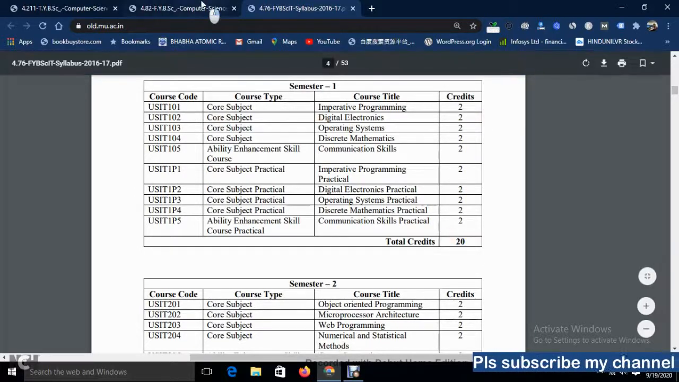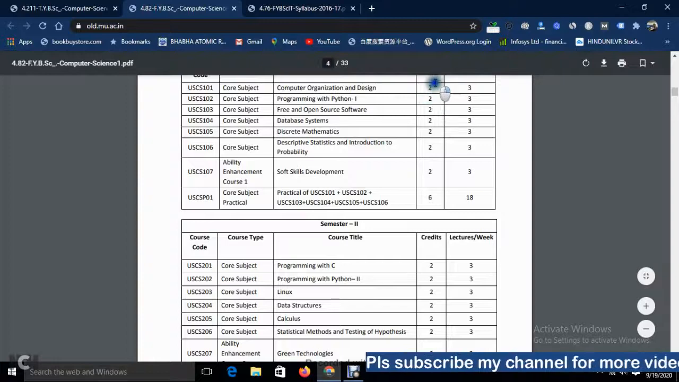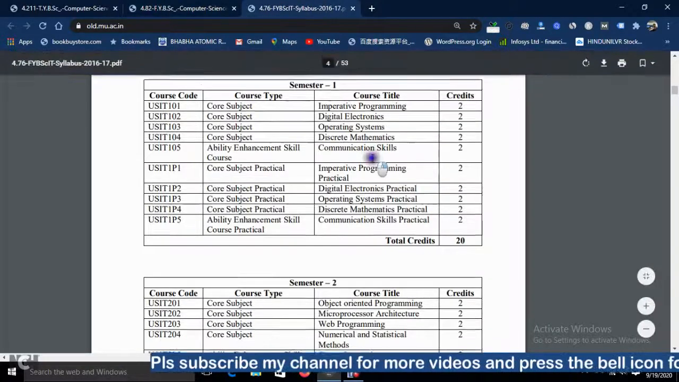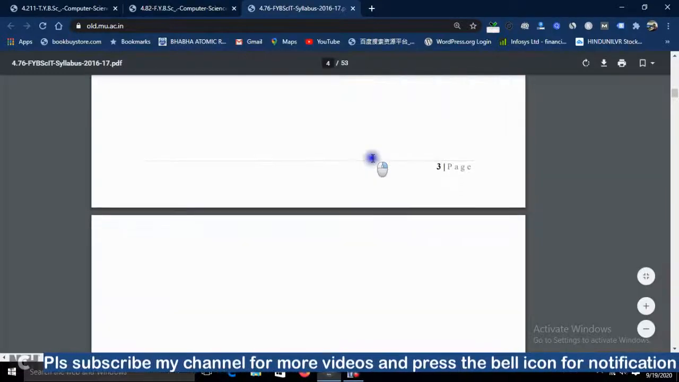So this Imperative Programming has 2 credits, and again a total of 20 credits are given. For this also you can calculate: 2 into 7 is 14, and 6, that is 20 credits. Okay, so we'll now see the bifurcation of the paper patterns also.